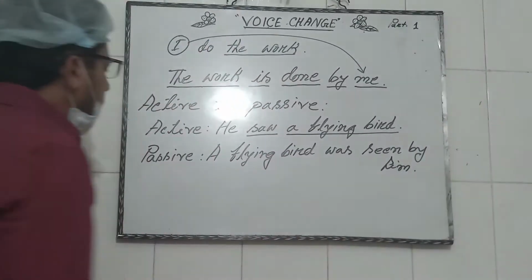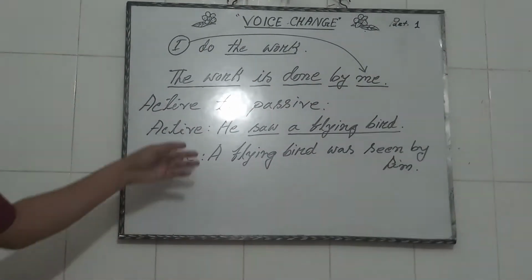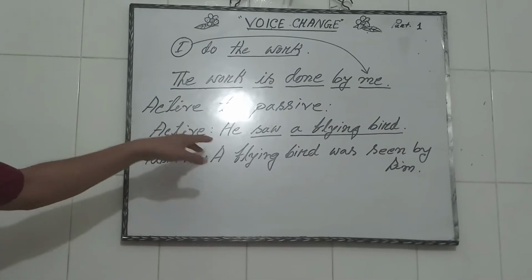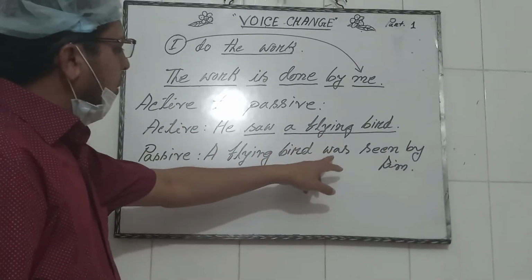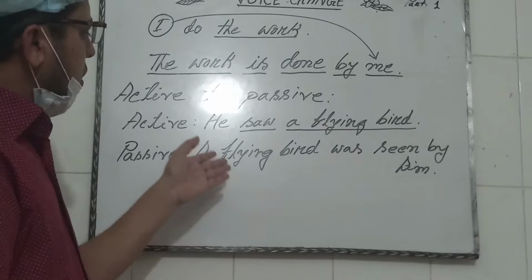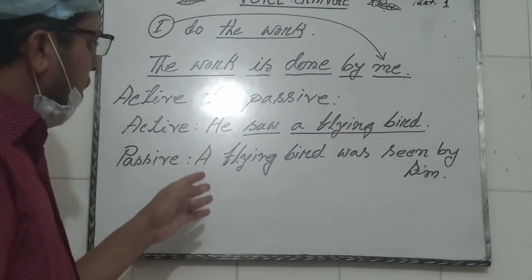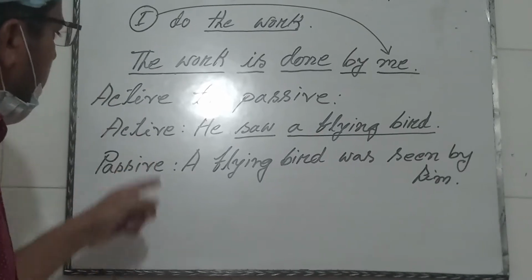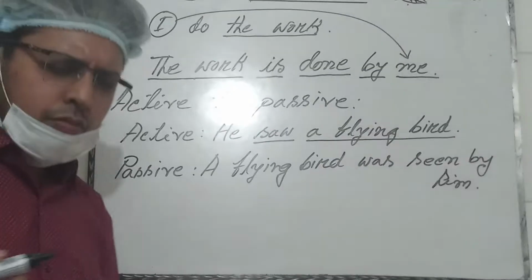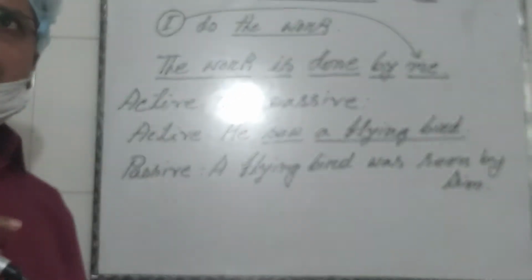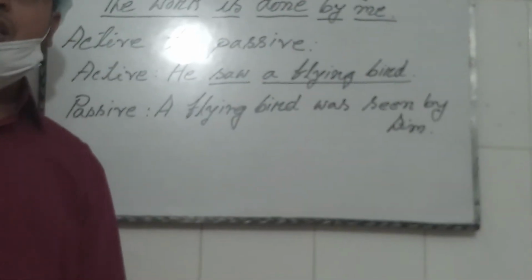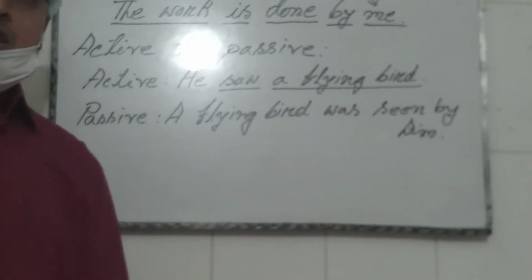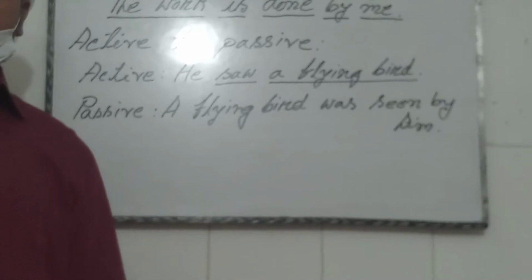Okay, my dear student, to understand, we can see the auxiliary verb will change by the law of the tense. If the active voice is in present indefinite tense, it will take am, is, or are. If it is past indefinite tense, it will take was, were.